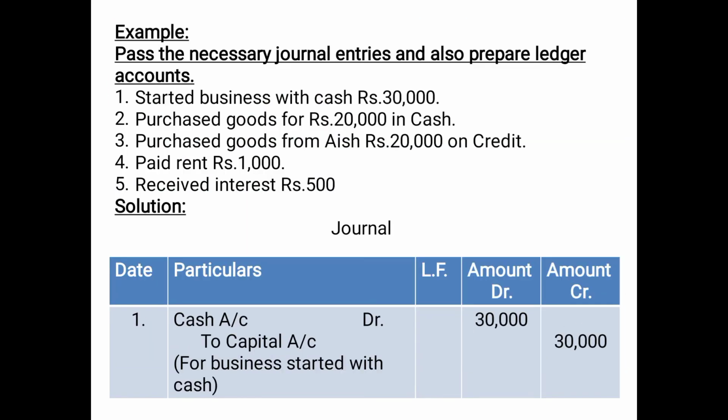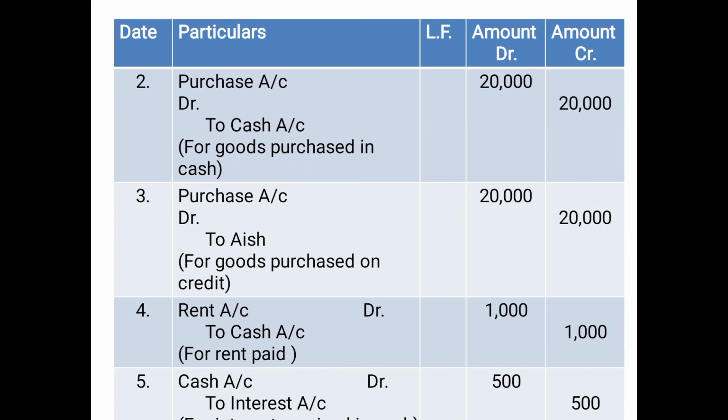Coming back to the third: purchased goods from Ash rupees 20,000 on credit. What will be the entry? Purchase account debited 20,000 to Ash 20,000. We will not write the word account because Ash is a human being. Now, which two accounts do we need to prepare? Purchase and Ash. The purchase account we have already prepared, so we will not prepare it once again.